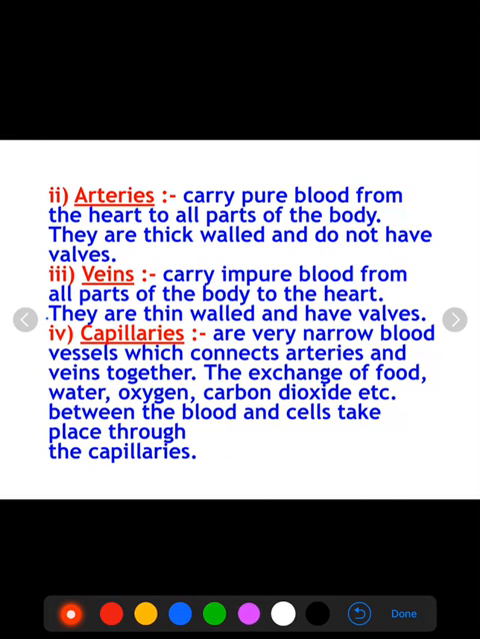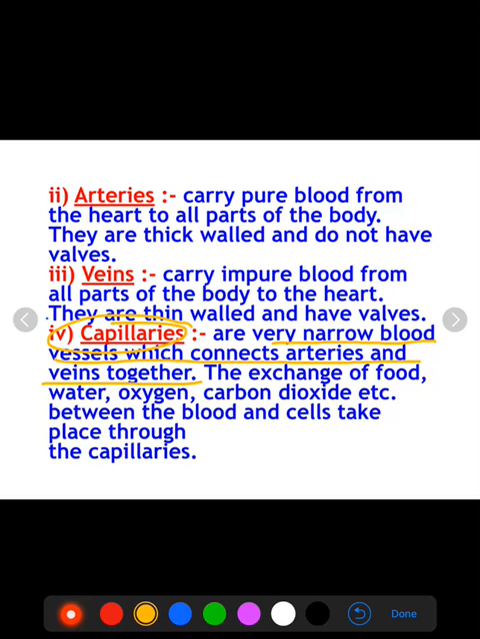The third vessel is capillaries. Capillaries are very narrow blood vessels which connect arteries and veins together. They act as a linking part. That means when arteries come to the body organs or body parts, they get divided into fine capillaries. Capillaries are single cell walled.